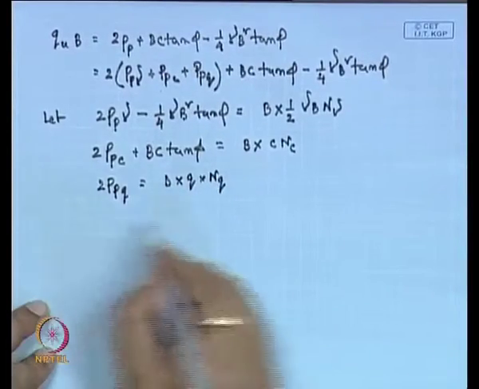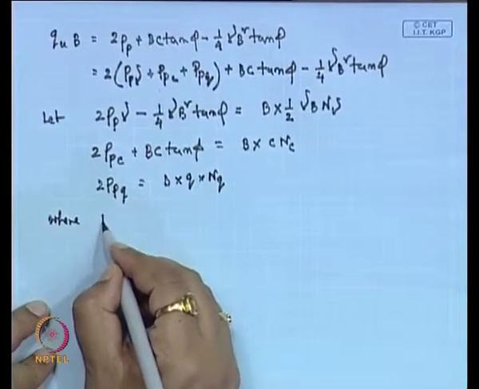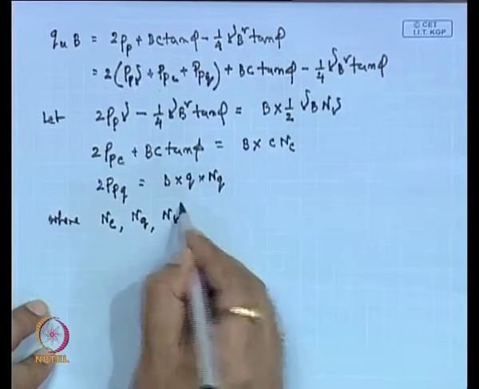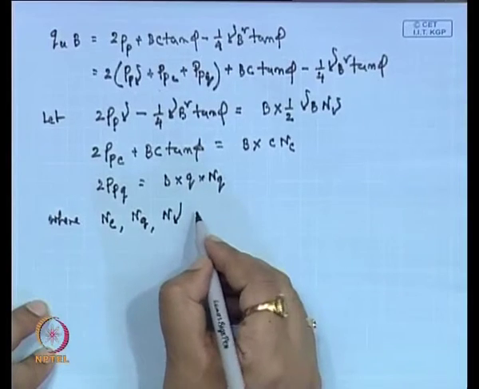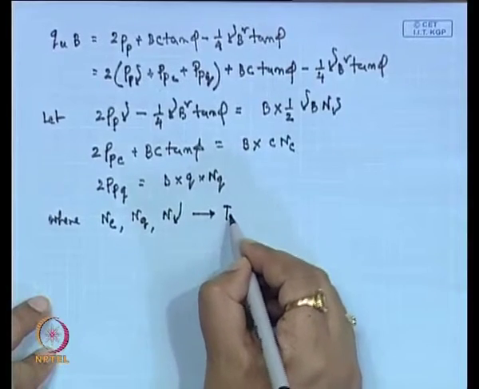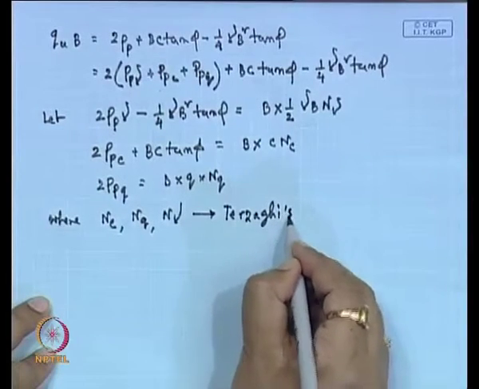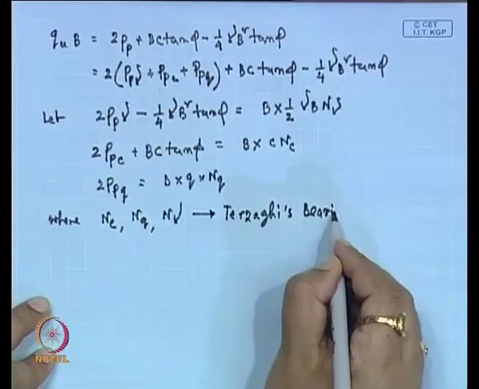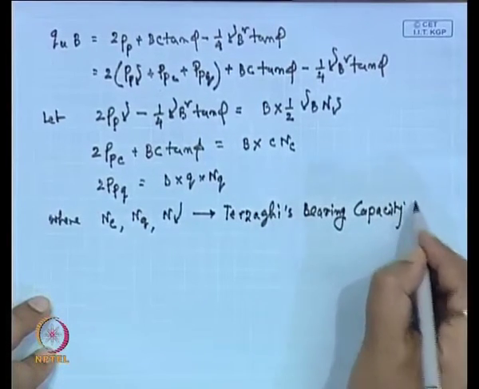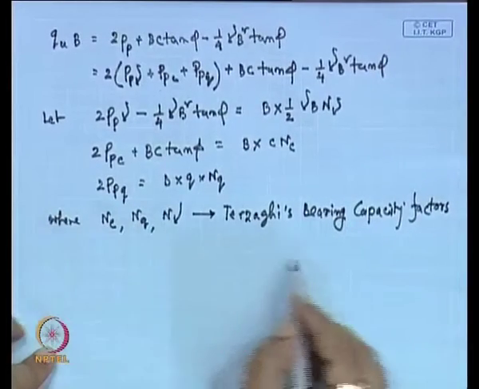Now, where N C, N Q, N gamma are Terzaghi's bearing capacity factors.